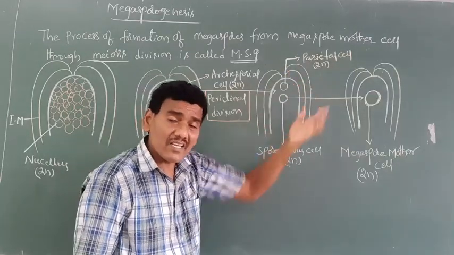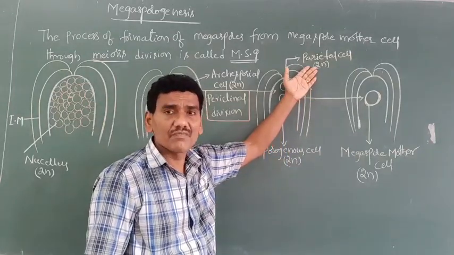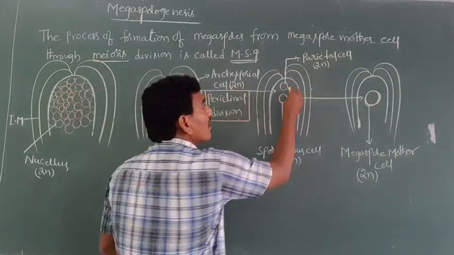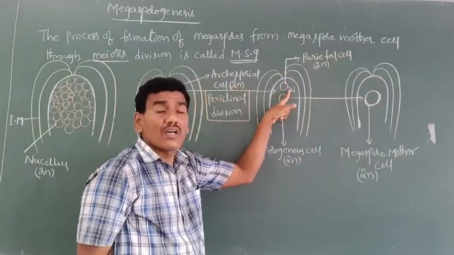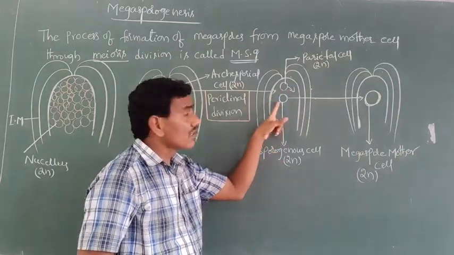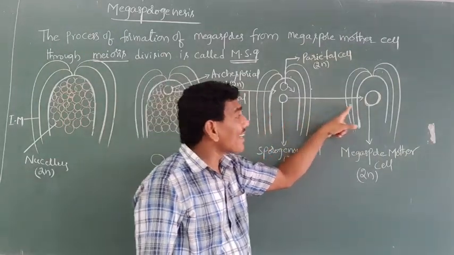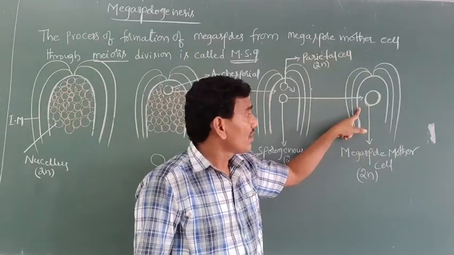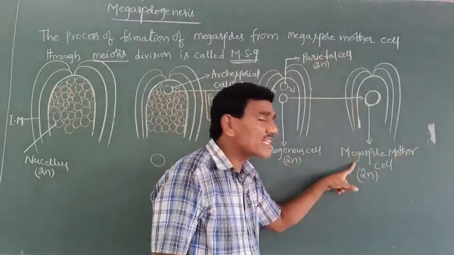The parietal cell undergoes many divisions and adds new cells to the nucellus. Later, the sporogenous cell directly acts as the megaspore mother cell.